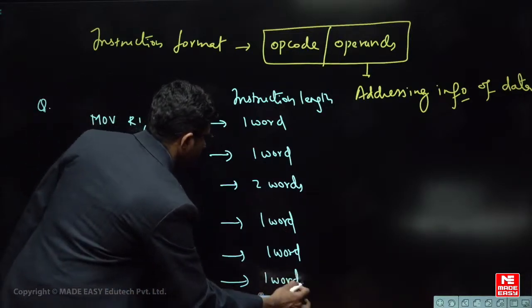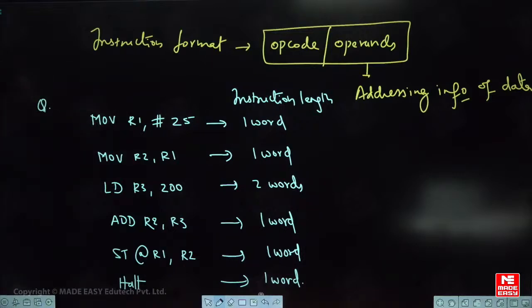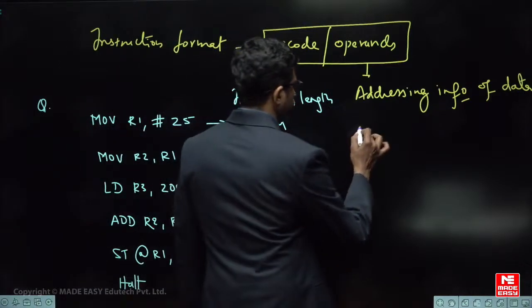There are different questions. Let us see how to understand these different questions. I am taking a simple example program, and we shall discuss how to follow different questions from the same program. The question number 1 is: total length of program in words.